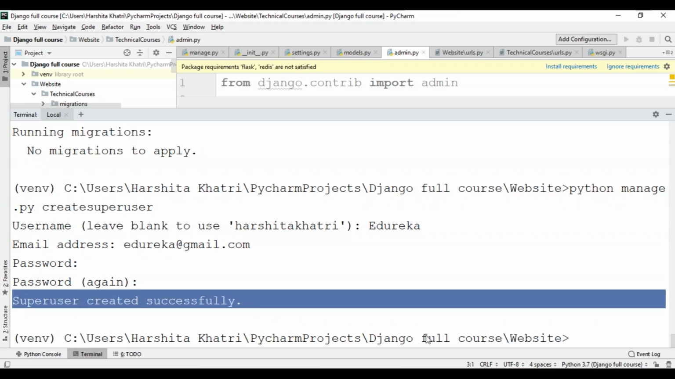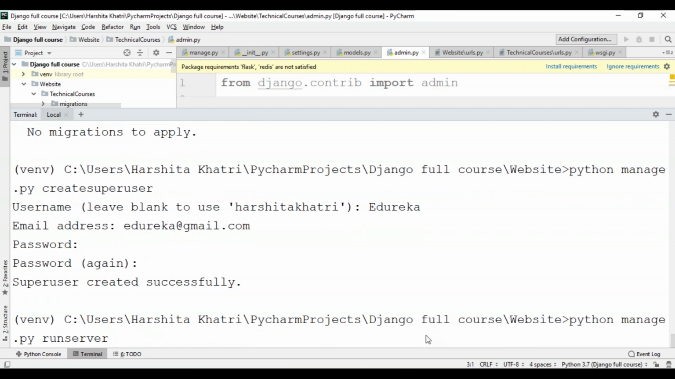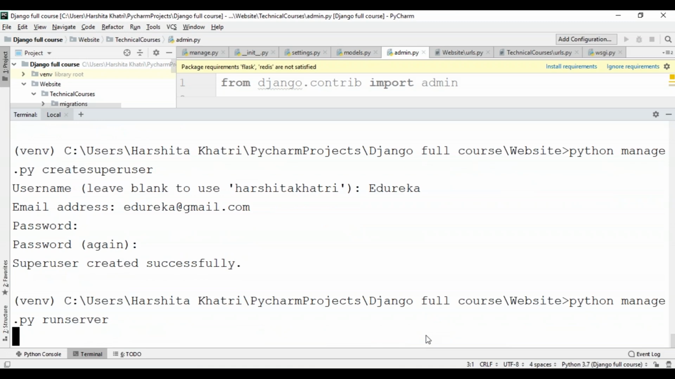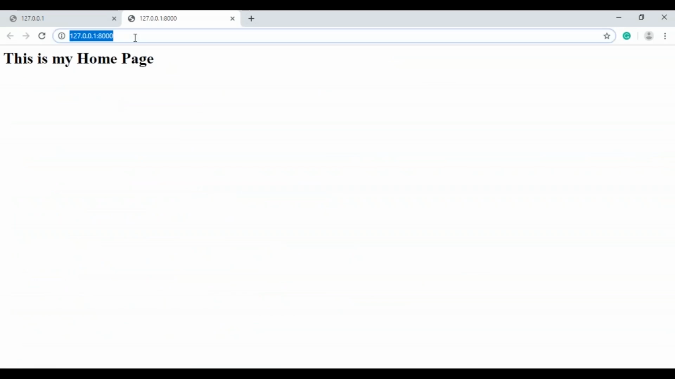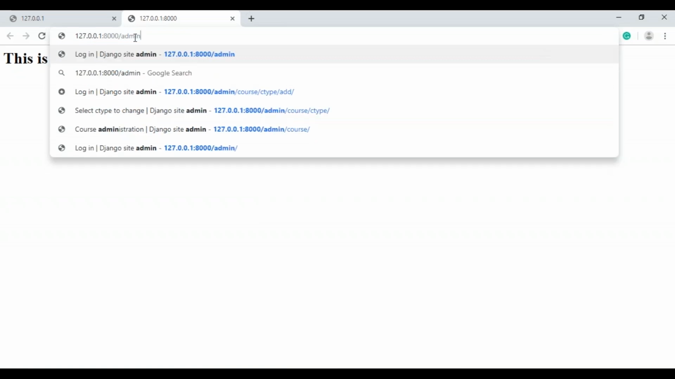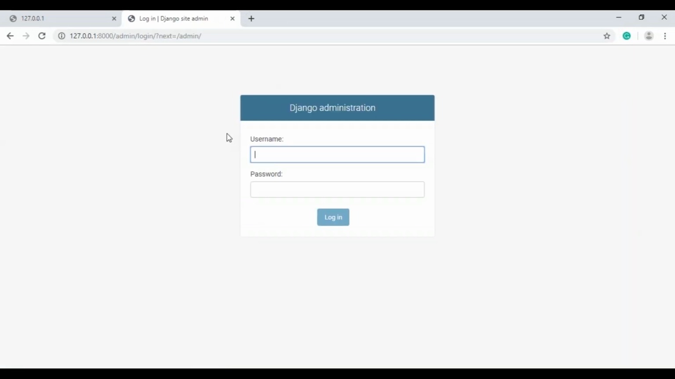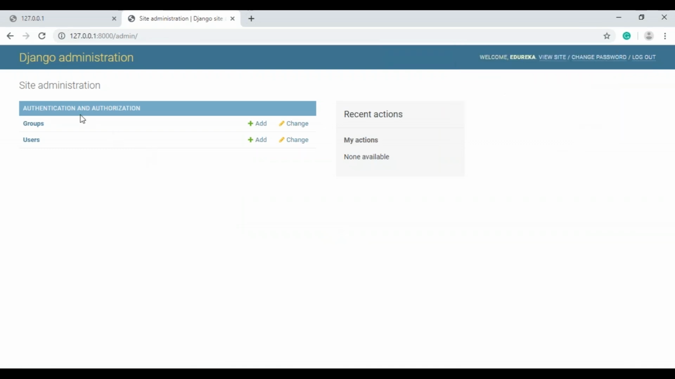Now all you have to do is run your server again, and for that you'll make use of the python manage.py runserver command. Okay, so this is my home page. To go to the admin section, within the address bar, I'll type /admin. Okay, so here it is. The Django administration site has been opened. Make sure you remember the username and password you entered. My username was Edureka, and I'll enter the password that I had saved. Once I'm done with that, I'll log in. As you can see, the Django administration site has opened.